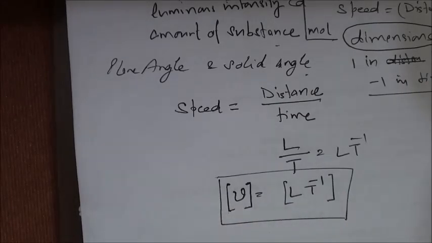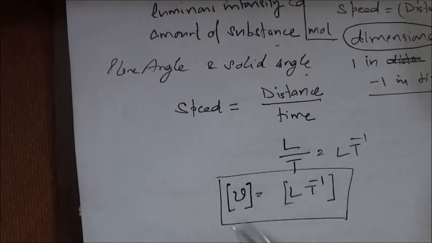V may have any value, magnitude, units, but the dimensions are 1 in length, minus 1 in time. It will not depend on the system of units, whether we are taking SI or any other system. The dimensions will remain the same. The numerical value will depend on the system of units. So just as we have done for velocity or speed, we can find the dimensions of any quantity.